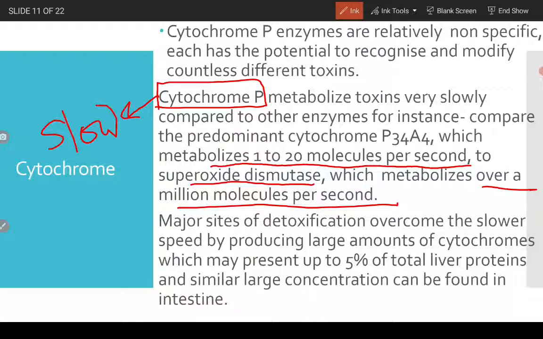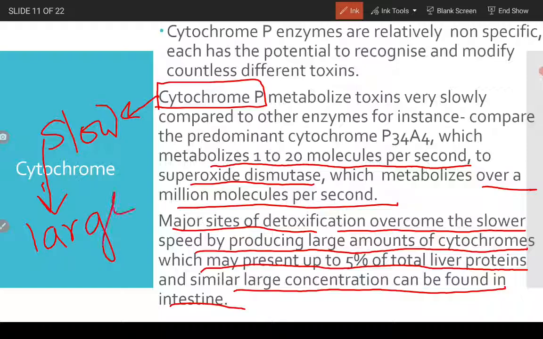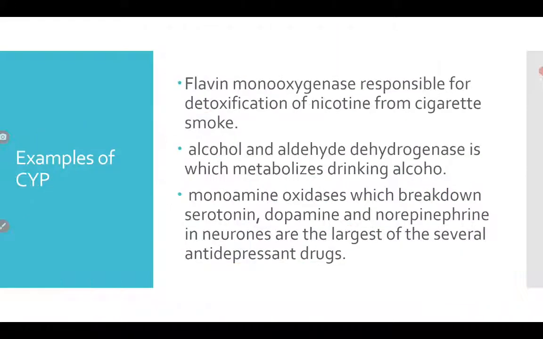But the major sites of detoxification overcome the slower speed by producing large amounts of cytochrome, which may represent up to 5% of total liver proteins, and similar large concentrations can be found in the intestine. So because this cytochrome is slow, a large amount or a high concentration of cytochrome is produced in the liver to overcome this slowness of the cytochrome, right?